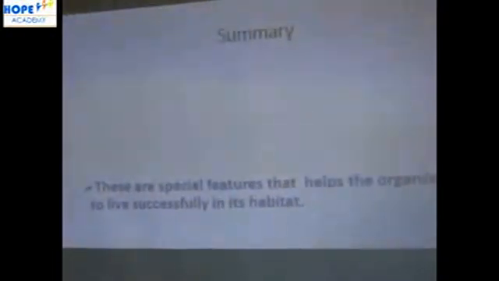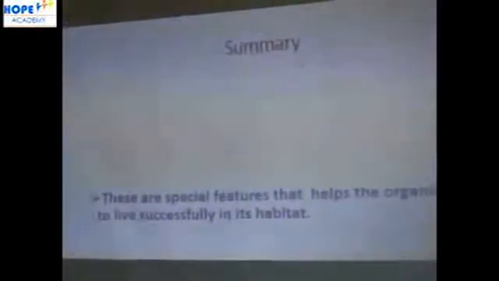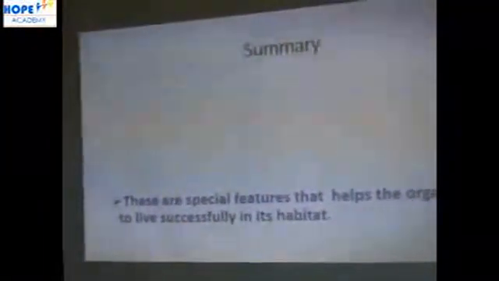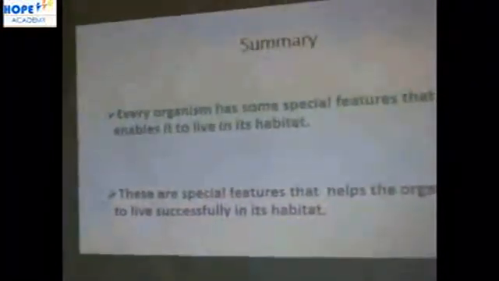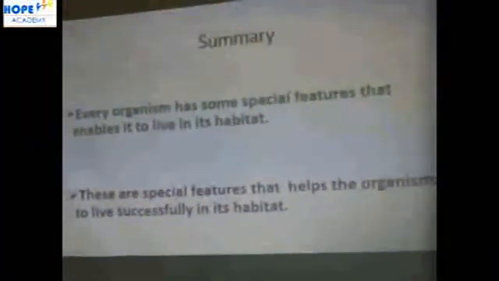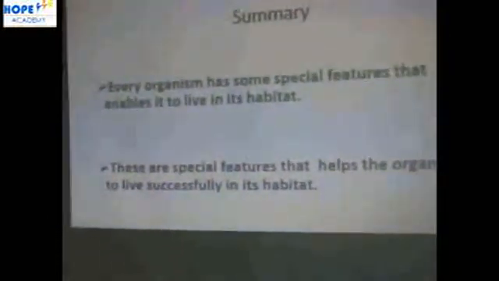So in short, let us summarize our lesson for today. I believe you have enjoyed it and you understand. If you are not clear with anything, get in touch with me on the platform and I'll be more than glad to assist and we'll have an interaction. So let's see our summary for today. Summary. One, the special features that help organisms to live successfully in their habitat are the adaptation. Very good. So every organism has special features that enable it to live. We have said that already.